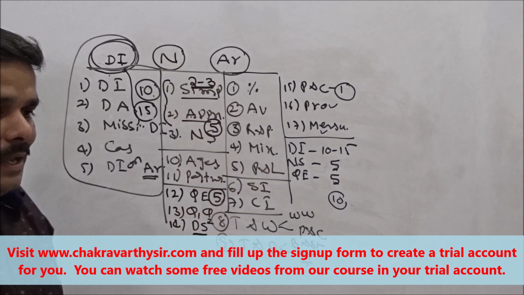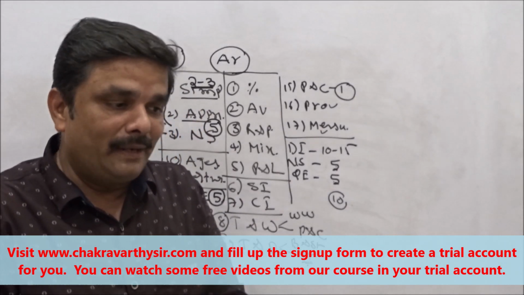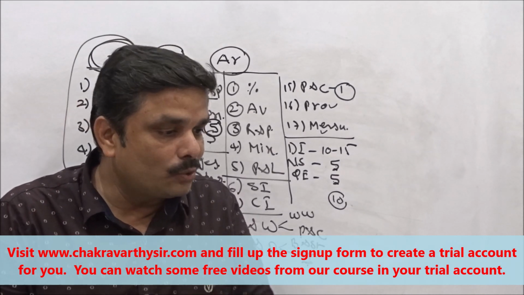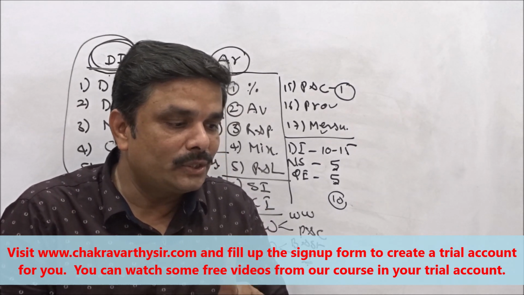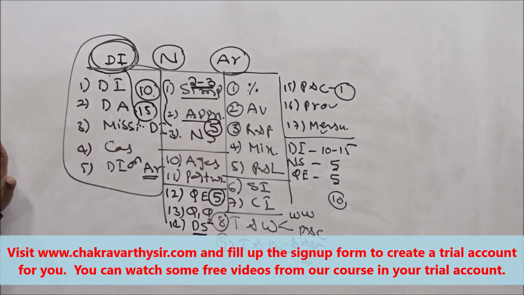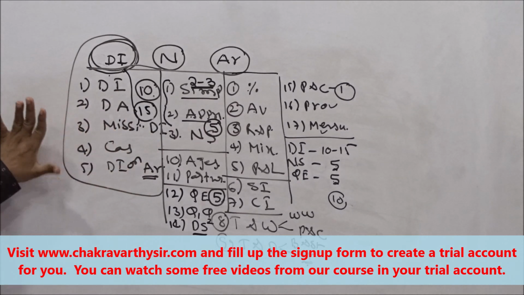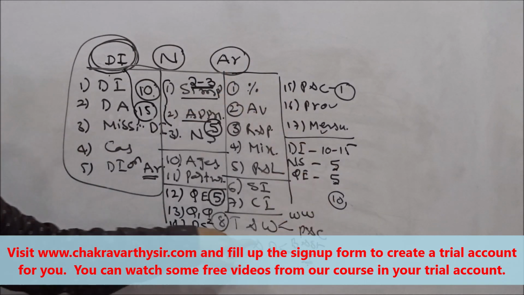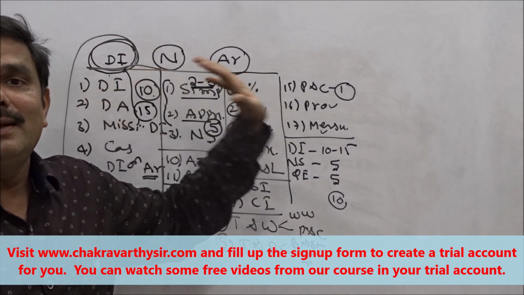In this way they are giving. If you go for the last year paper, they have given questions from averages, simple interest 1, averages 1, then followed by profit and loss 1, ages 1, then mixture and alligation 1, then partnership 1. In this way they have divided that one. So you should be thorough with these chapters. Not only for prelims students, even in the mains also, you should be thorough with these chapters because they have included these arithmetic chapters in data interpretation. For that reason, you should be thorough with those chapters.